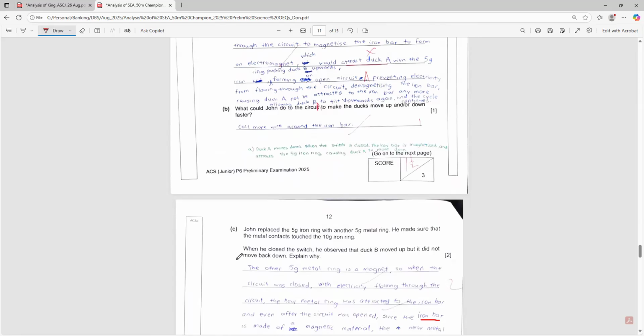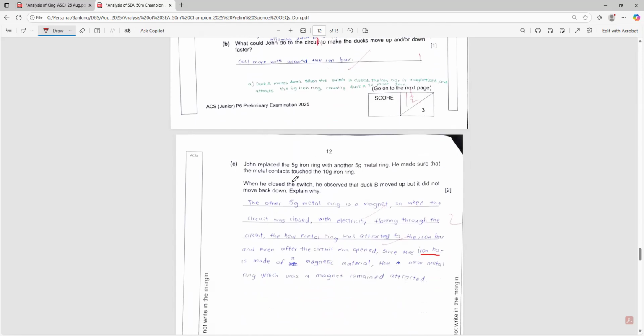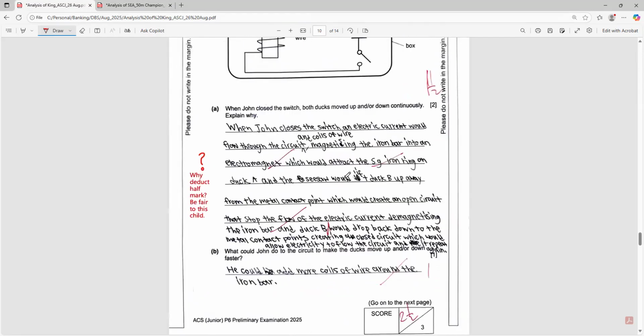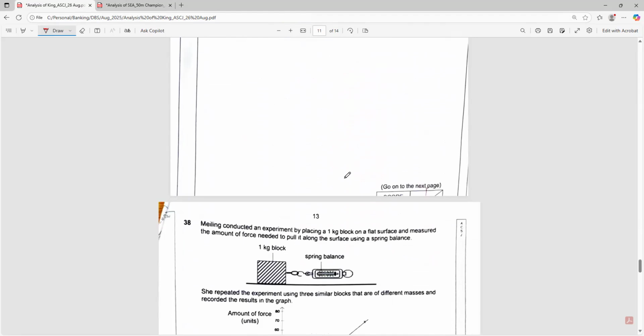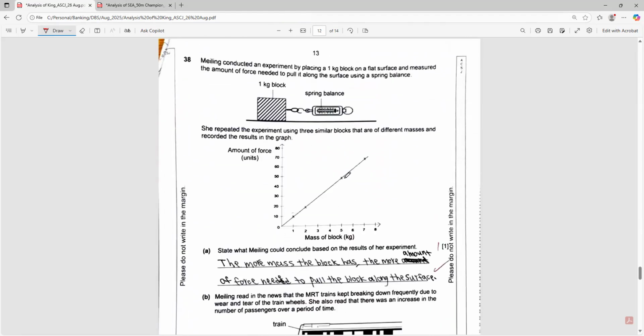Okay, part C, actually, I believe there's more than one answer. And this student got it correct. So I ask you to screenshot this. And then I will discuss this next time due to the time constraint. And also I need to move on to my medical appointment soon.